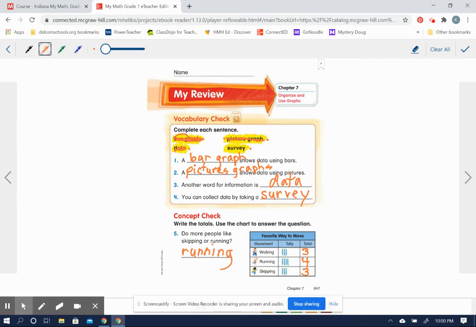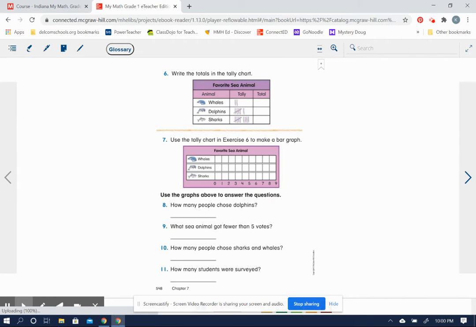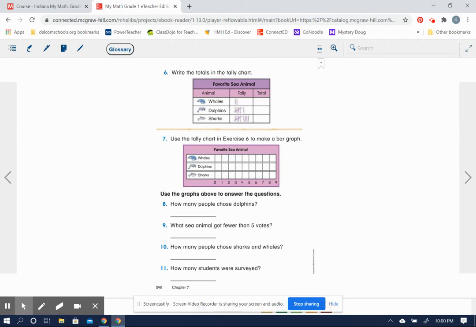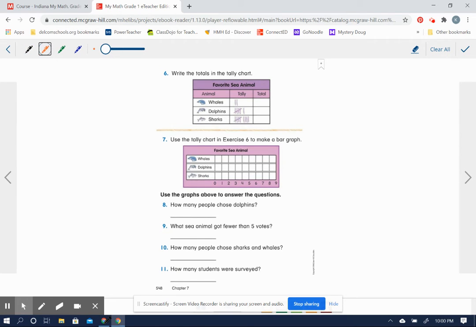Okay, now we're going to turn the page. And number 6 here says write the totals in this tally chart. This tally chart says favorite sea animals: whales, dolphins, and sharks. Okay, how many people said whales were their favorite? 2. So I can get my pen ready. Okay, 2. And how many people said dolphins? That would be 5, 6. And here's 5, 6, 7, 8, 9. 9 people said they liked sharks the best.